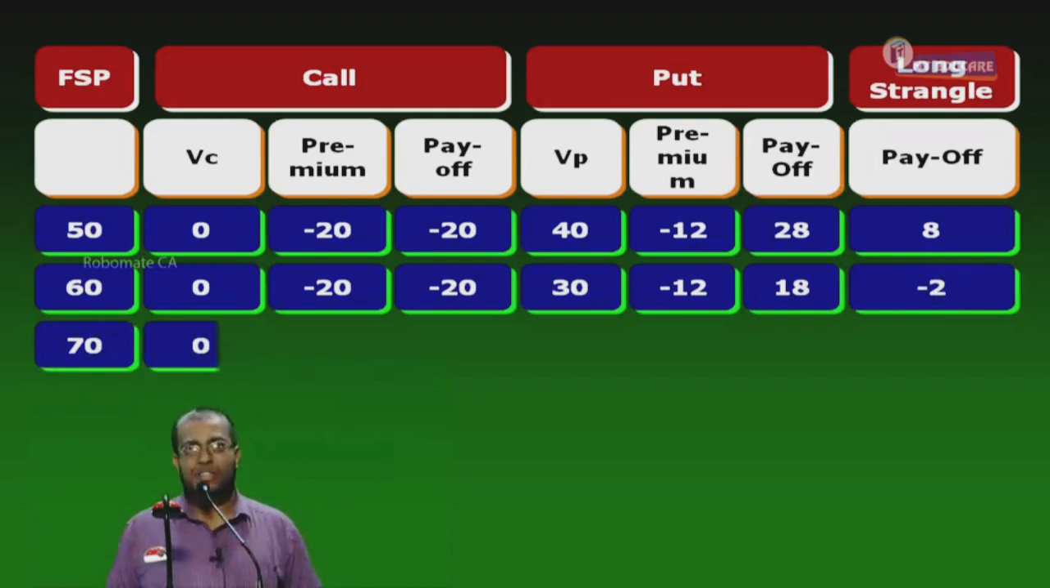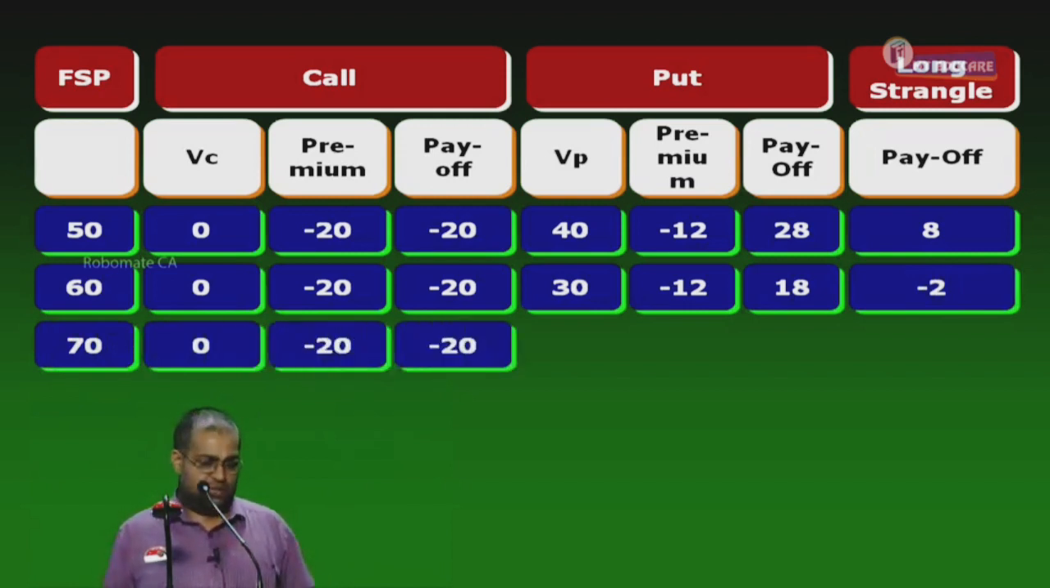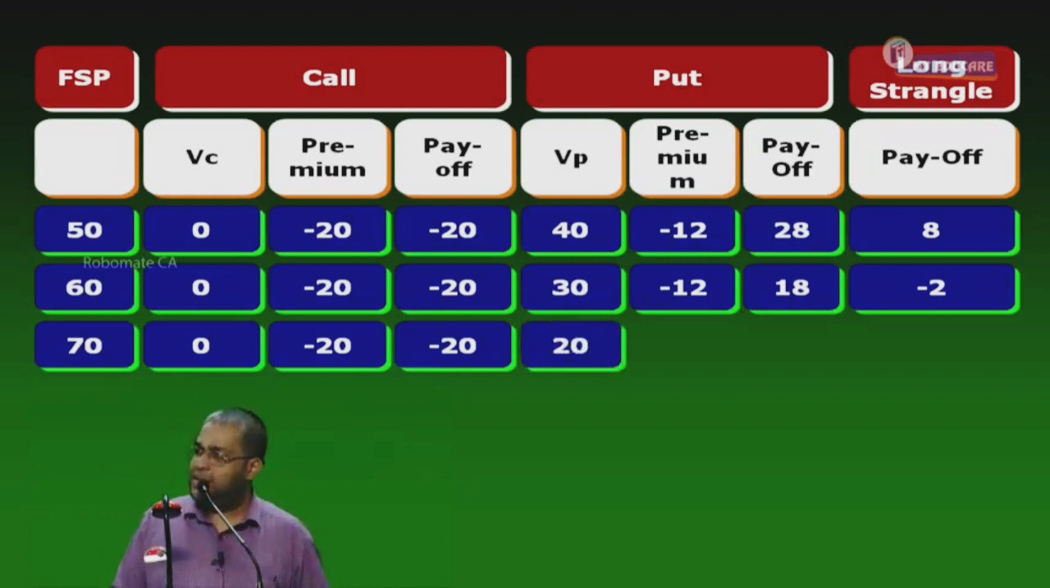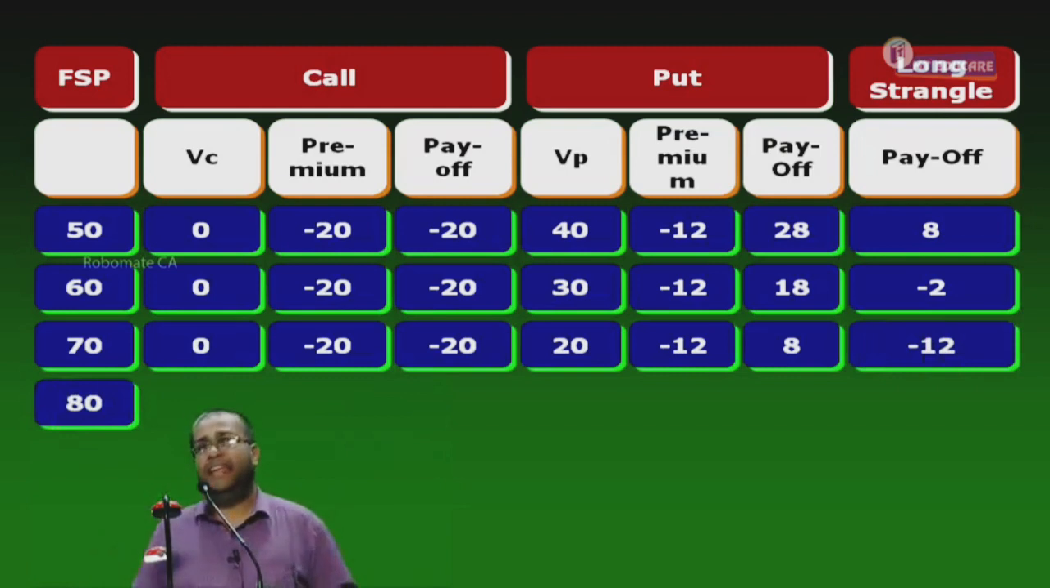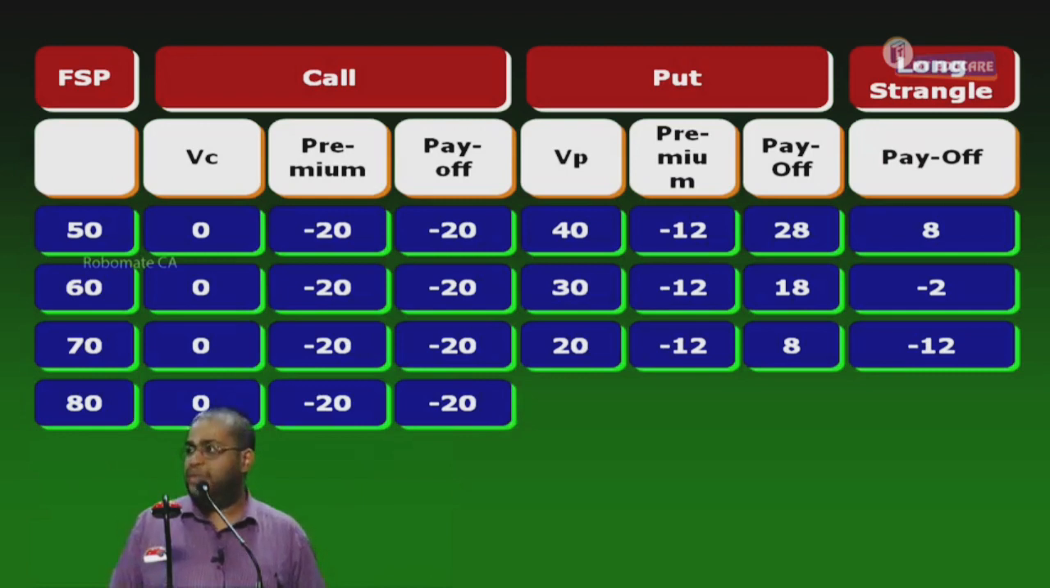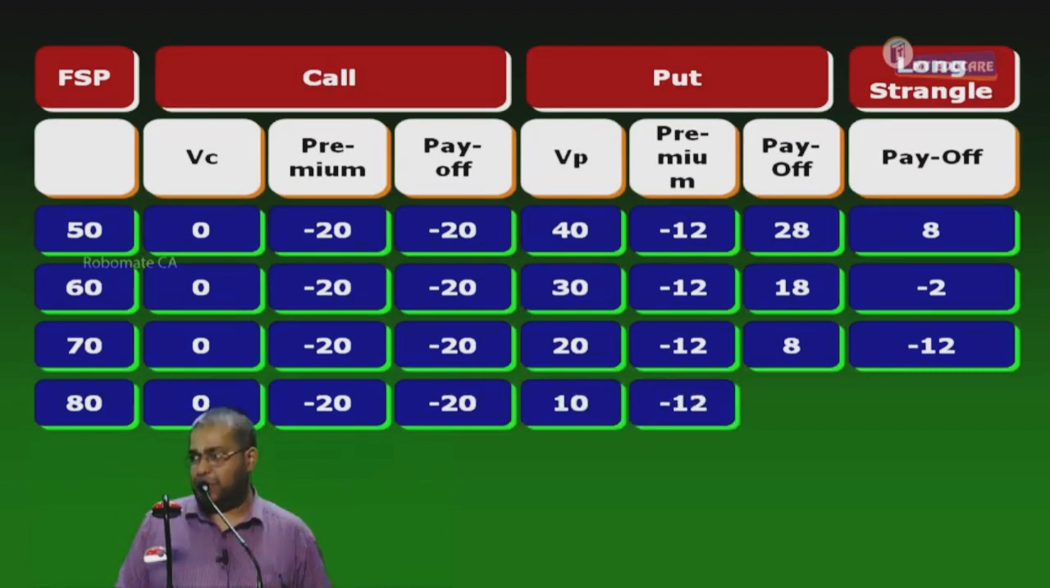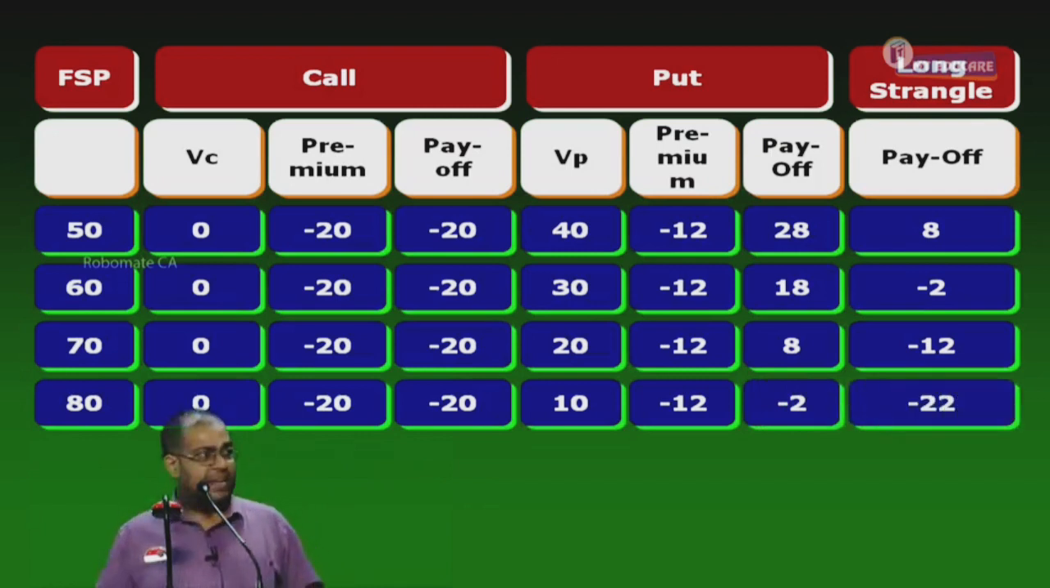70. Call is 0, minus 20, so minus 20. Put, will I exercise or not? Yes. Sell at 90, share worth 70. Profit is 20. Premium 12. Payoff is 8. Minus 20 plus 8, minus 12. 80. Call will once again be 0, minus 20, so minus 20. Put will be exercised? Yes. Sell at 90, a share worth 80, profit is 10, premium minus 12, payoff is minus 2. Long straddle payoff is minus 22.